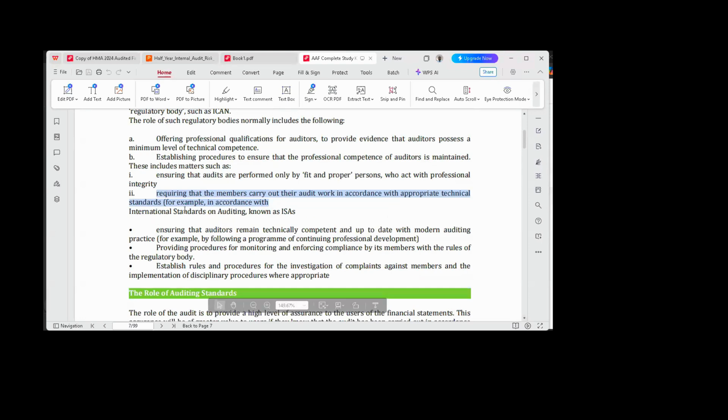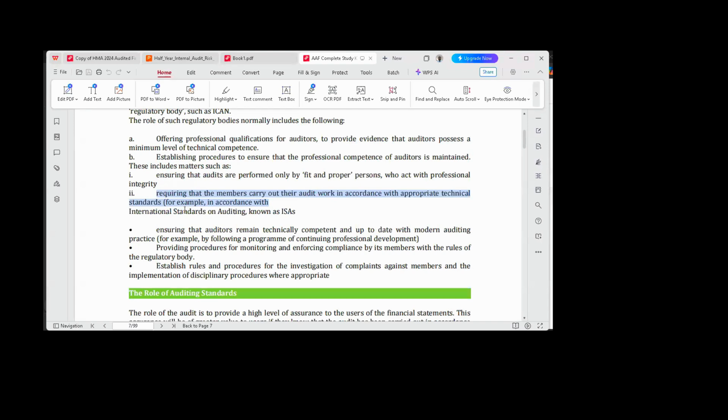we have, like I said, the International Standards on Auditing. These are the guidelines, the regulations that guide the practice of audit and assurance in Nigeria, not only in Nigeria, but even globally, because it's an international standard, it's not local. We have our own local standard, the Nigerian Standard on Auditing. Well, this one we are looking at here is the International Standards on Auditing, ISAs, okay? And these ISAs ensure that auditors remain technically competent and up to date with modern auditing practice.